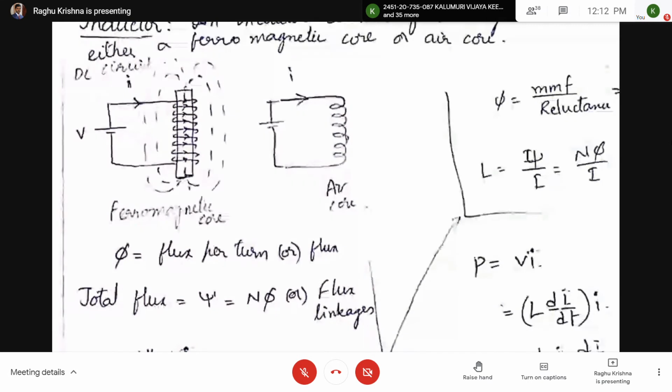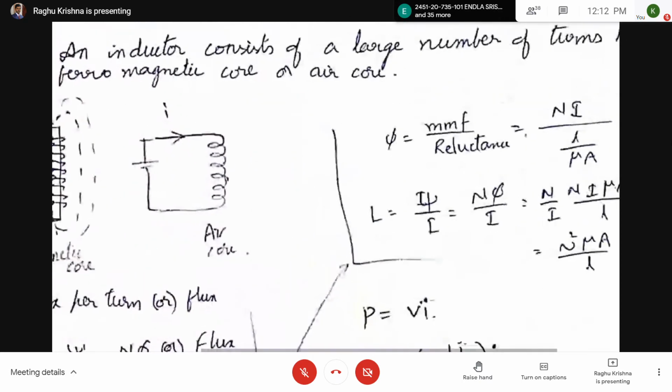If you have N turns, you are going to have more flux. So here phi is the flux per turn and N phi is the total flux. So total flux is represented by psi, which is equal to N phi. It is also called flux linkages. Phi is the flux, psi is the flux linkages or total flux. Now here right side you can see here.